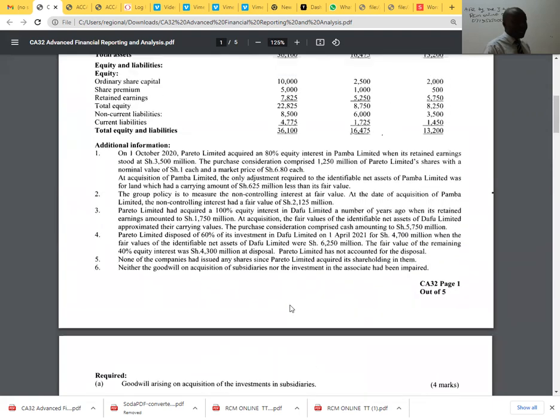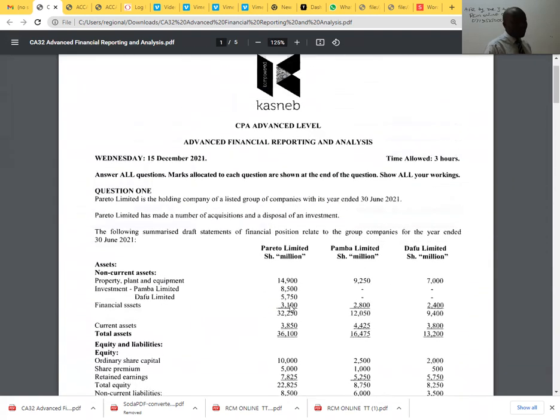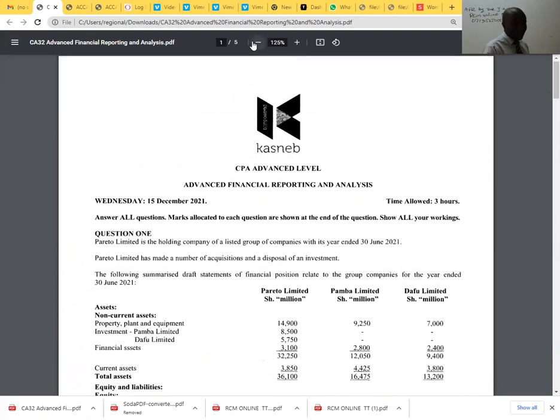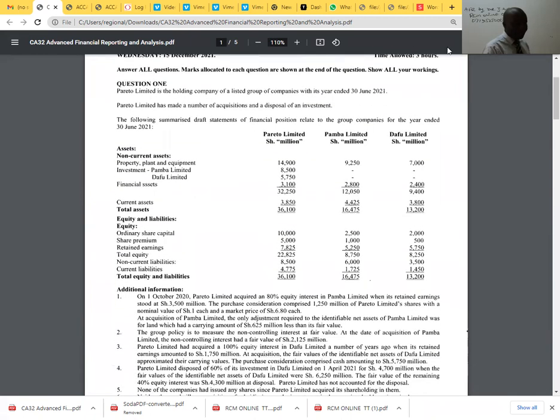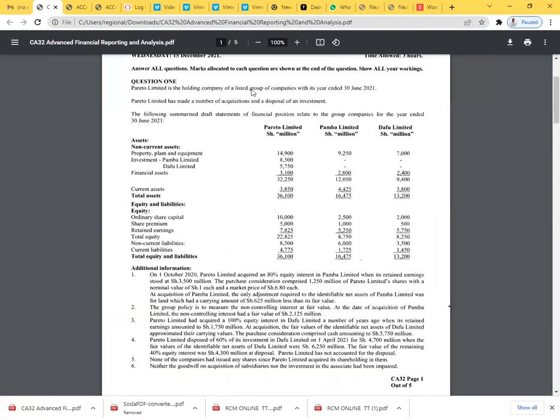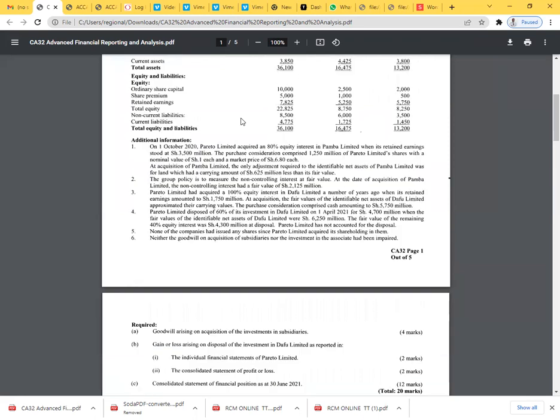So please take a snapshot of this question. Of course, you must be having it somewhere, but it's important. If you don't have it, take a photo of the question paper. I'm trying to balance it in a way that it fits. Yes, like that. It's about Pareto Limited. And for this video, I will do the first question, the one of computing goodwill arising on acquisition of the investment in the subsidiaries.